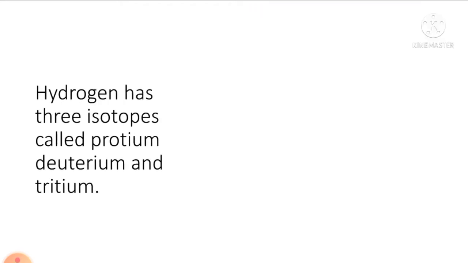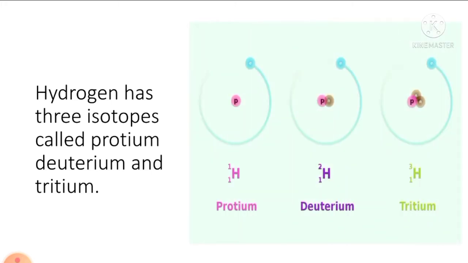The next one is hydrogen has 3 isotopes called protium, deuterium and tritium. So what are the differences? Protium is represented by 1H1. That means it's the simplest kind of hydrogen which contains only one electron and one proton. But in deuterium there is addition of one neutron and now its atomic mass becomes 2. So it can be represented by 2H1. Similarly, there is addition of one more neutron and it will become tritium.